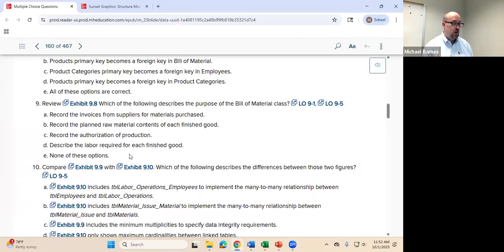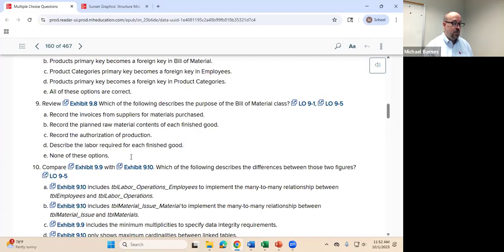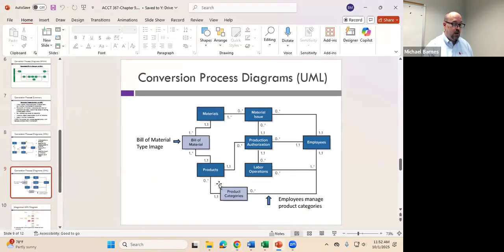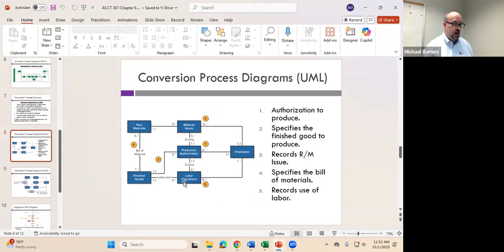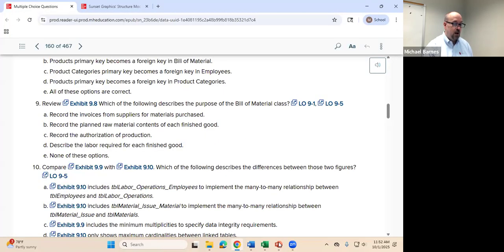Let's just make sure we look at the other ones. Recording the authorization of production. No, that actually is separate from bill of materials. I don't even think there's an association there. Yeah, so there's no association for bill of materials there, so it's separate from that. And describing the labor required for each finished good, that would actually be this multiplicity right here, which again should be in this diagram, but it's not for some reason. I guess maybe because there's product categories management. So B is our answer there. That's a very clear answer. Even if you're a little bit confused about these other ones, B is very, very easily depicted in our diagram there. All right.